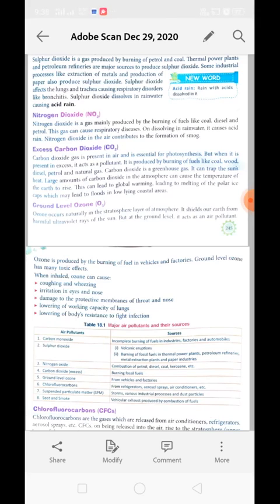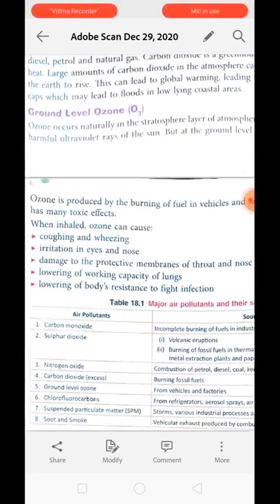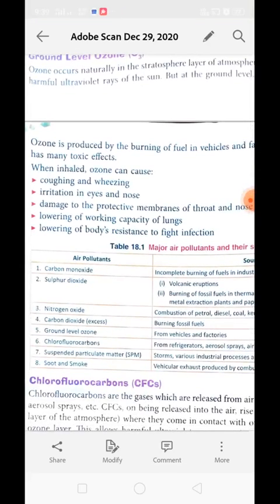Ozone is also very essential for us because it shields us from the harmful radiation of the sun. But if it is present at ground level, it will act as an air pollutant. Understood? Why? Ozone is produced basically by burning of fuel in vehicles and factories. Ground level ozone has many toxic effects which are mentioned over here. First one is, when inhaled, ozone can cause cough and wheezing, irritation in eyes and nose.